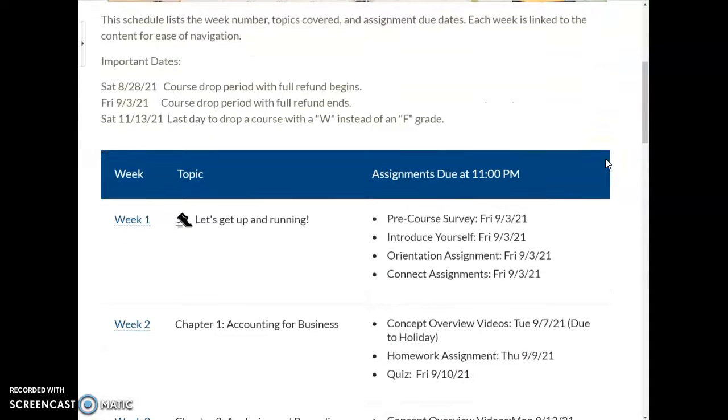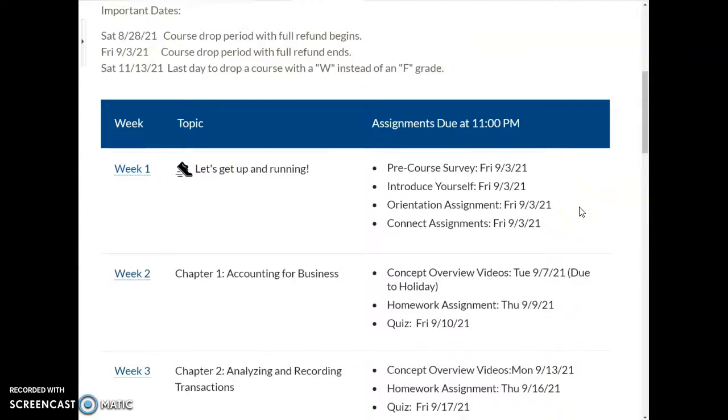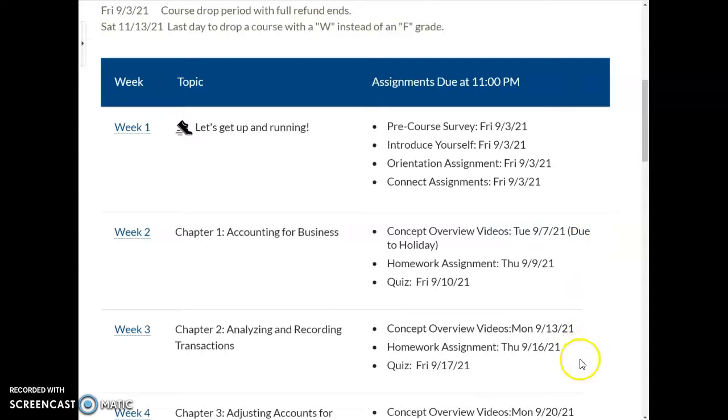So as you can see, this is not like some of the other courses you've seen where you have one due date that's due on Sunday or due on Saturday. We have due dates throughout the week, every week, except for our first week. The first week you are given until Friday to get all of that work done for week 1. But after that, you're going to see that you typically are going to have a Monday, Thursday, and a Friday due date each week, except for exam weeks.